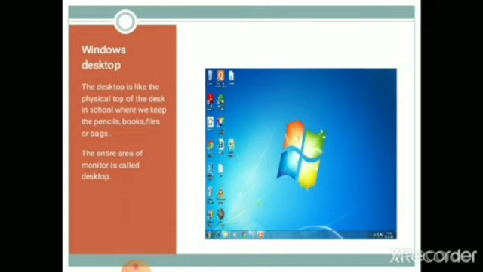Okay, now Windows desktop. The desktop is like the physical top of the desk in school where we keep the pencil, books, files or bags. The entire area of the monitor is called desktop. You can see in our screen the image of the desktop. This screen is also called desktop.